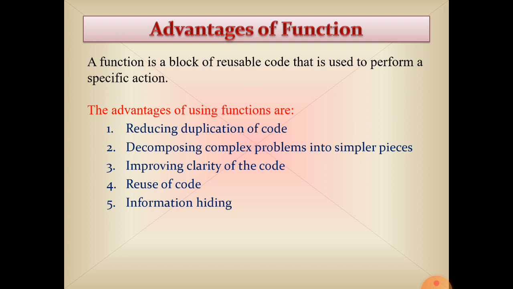library function pow. Pow function is already defined. If in our program we need to calculate the power value 5 times, we will call the power function 5 times. Suppose that power function does not exist, so we will write the lines of the code to calculate power, and those lines we will write any number of times. So it means the code will be duplicated in the program.